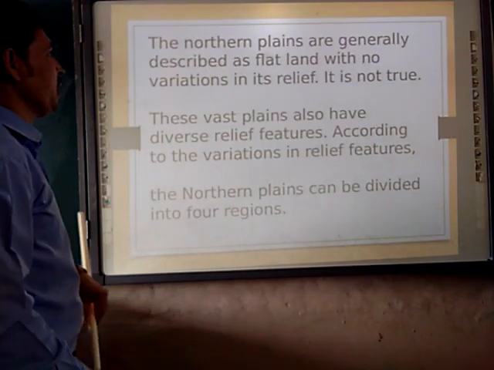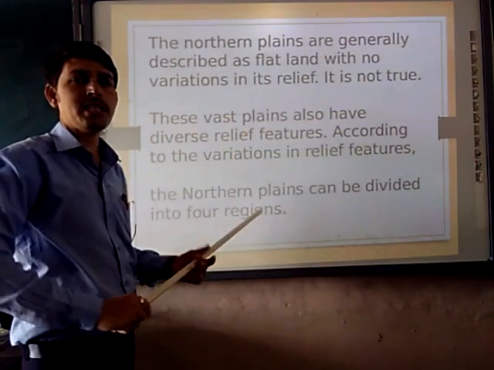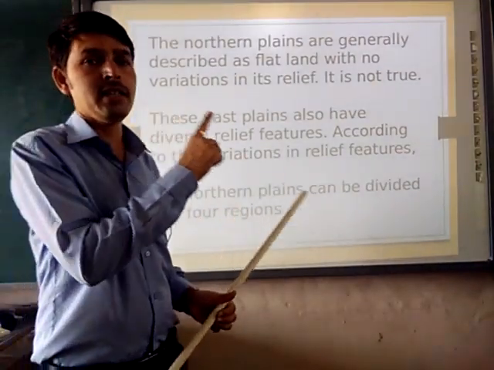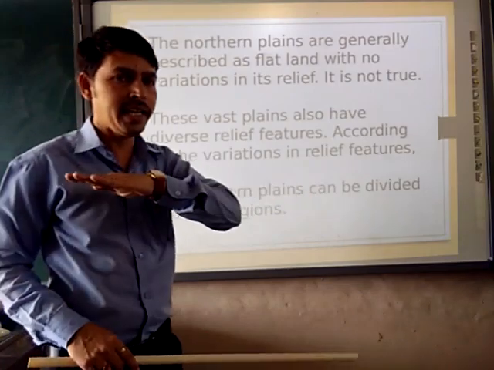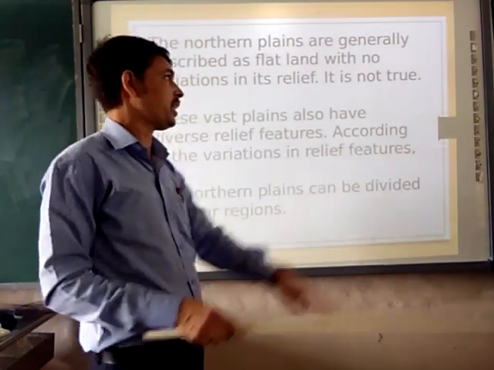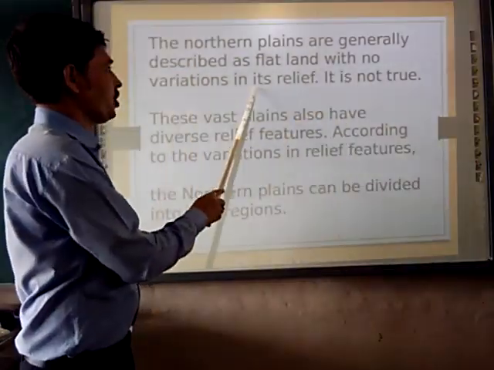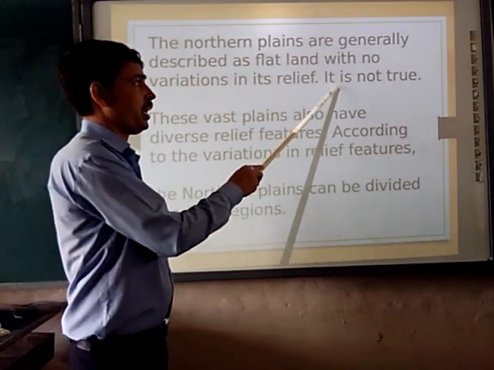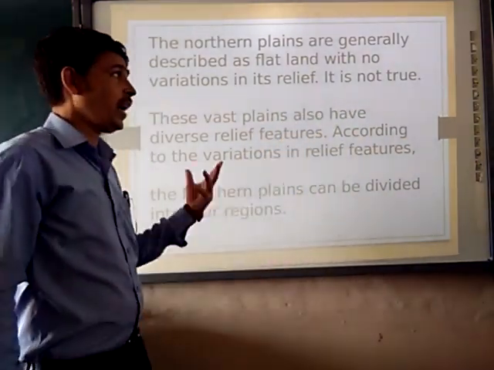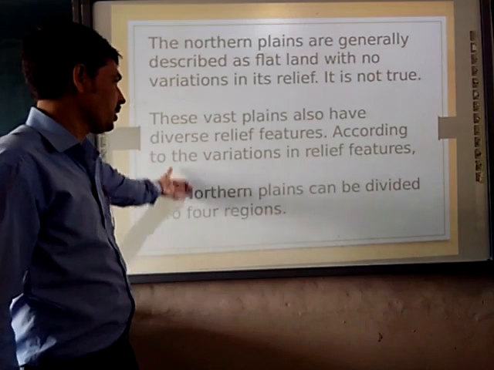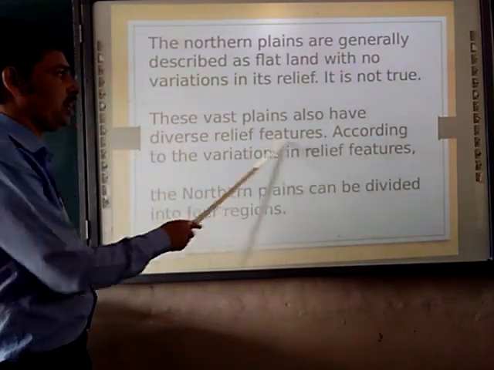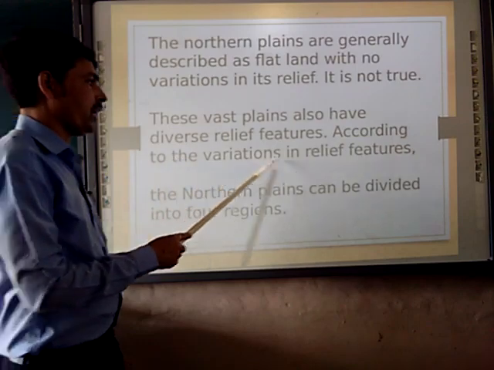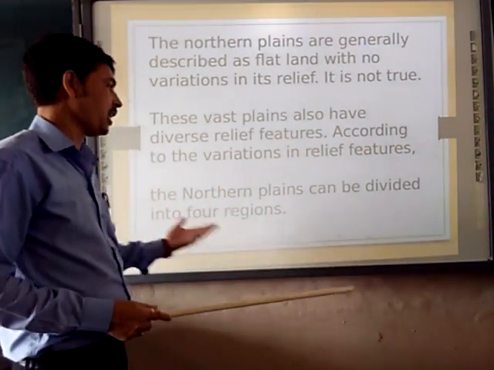Next. The northern plain is described as flat land because, as we have seen in figure number 1, the area is a plain, flat area with no variations in its relief. But is it really true? Why is it not true? Because we are going to see some features of that. These vast plains also have diverse relief features, according to the variation in relief. What are they? We will see.